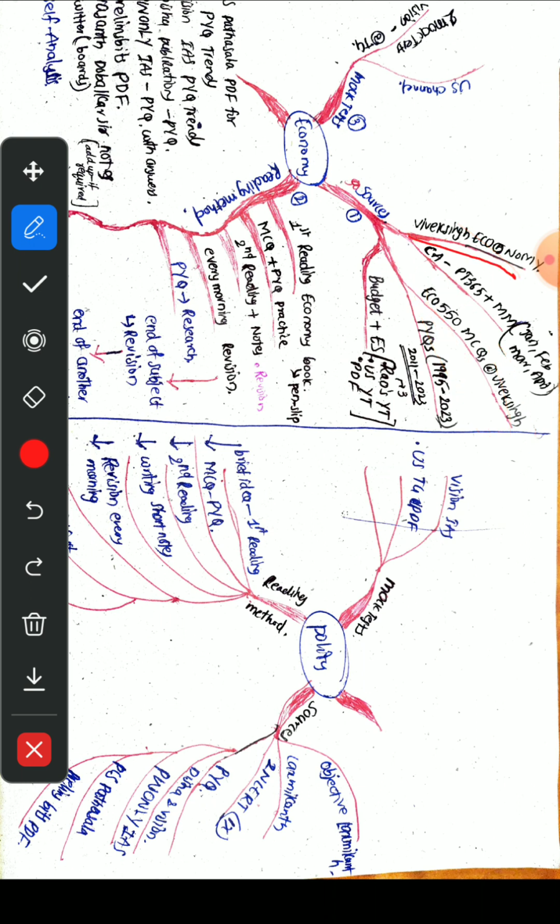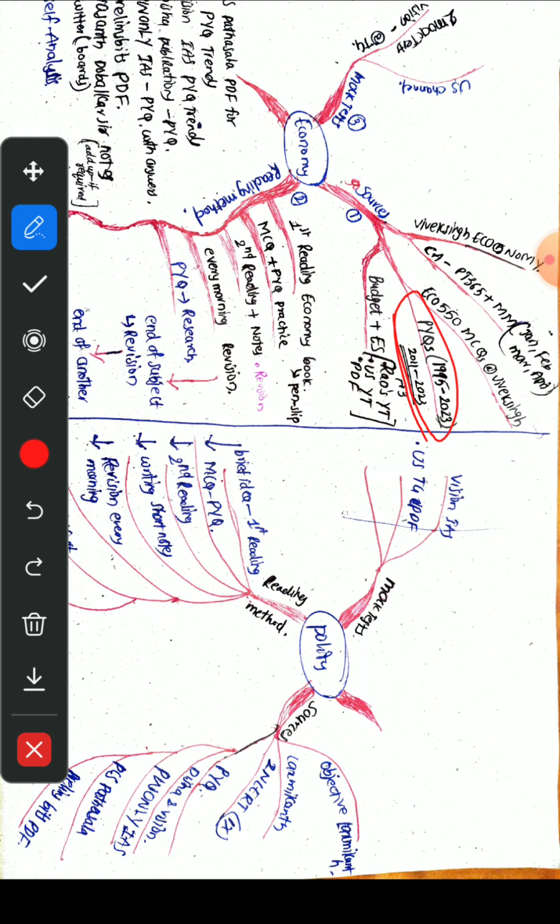Vivek Singh sir's economy book for conceptual understanding, as he has explained concepts very lucidly. Then PT365 and monthly magazines of January, February, March and April, and the 550 economy MCQs of Vivek Singh sir. Now comes the important one.